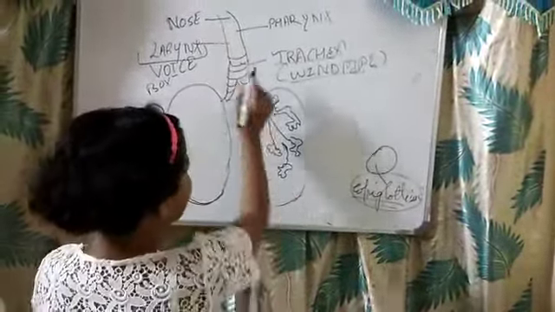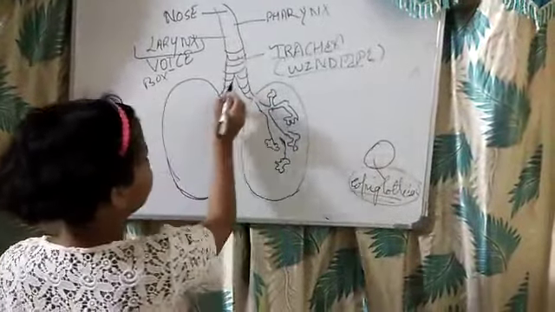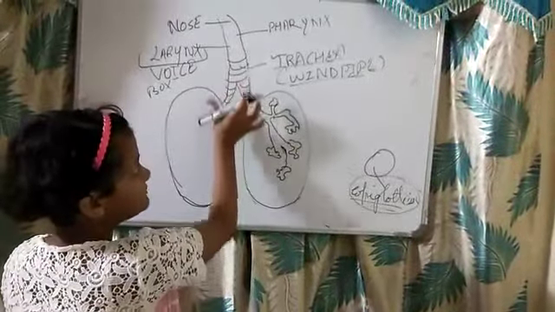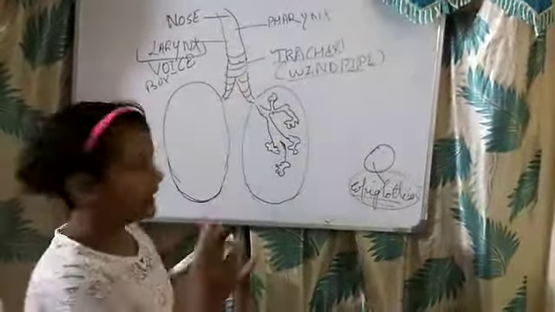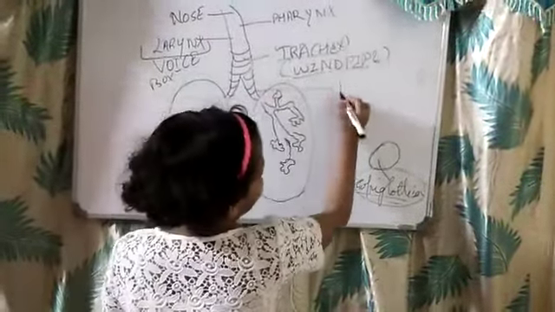Next, you can see these branches, which further divide into the lungs, and these branches are known as bronchi.